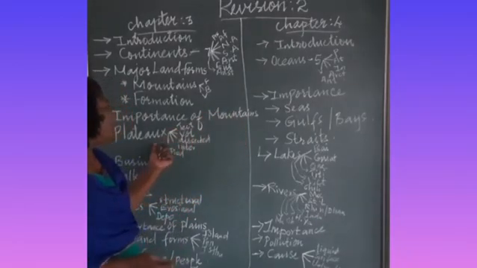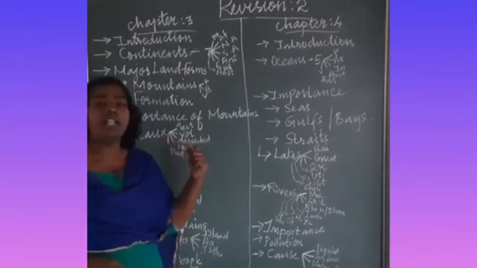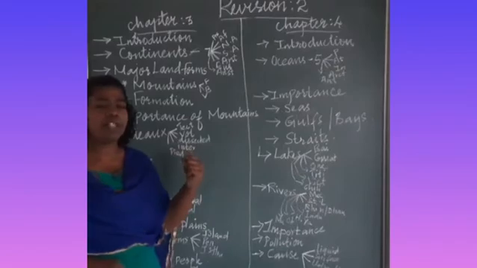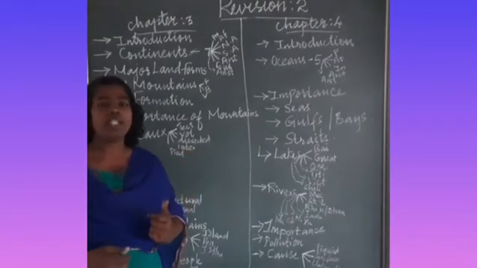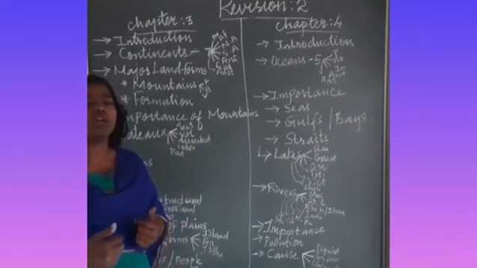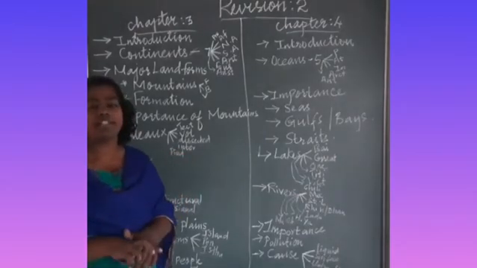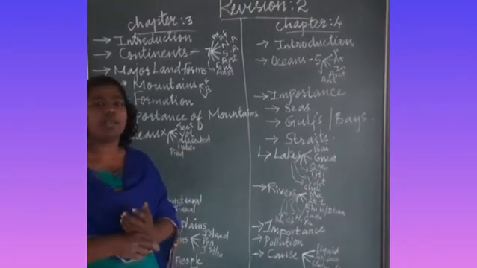Now we'll see the next important landform. The major landform is plateaus. Plateaus are otherwise known as tablelands. Why do we call them plateaus or tablelands?